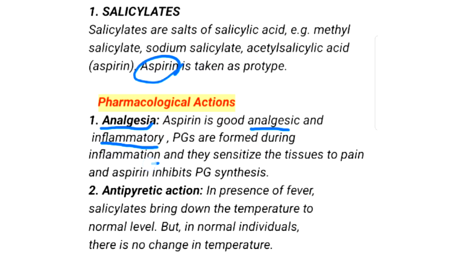PGs, that is prostaglandins, are formed during inflammation, and they sensitize the tissue. Sensitize in the sense it makes the tissue more prone to inflammation and to pain. Here aspirin comes and inhibits PG synthesis, and hence the pain is reduced and the inflammation is reduced.